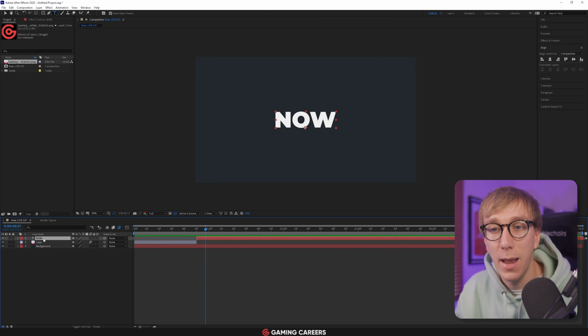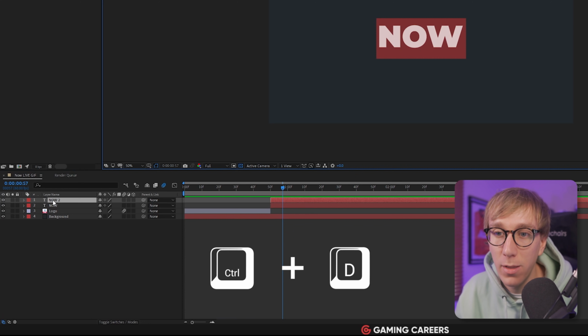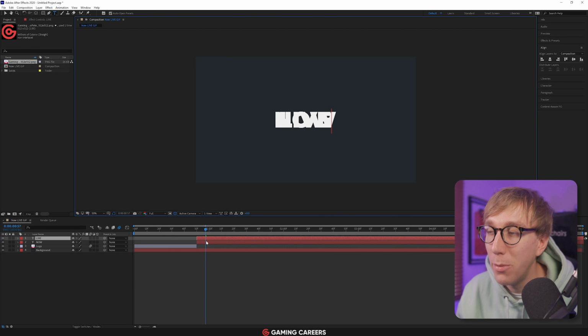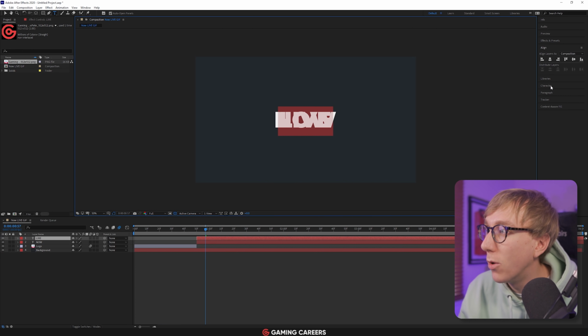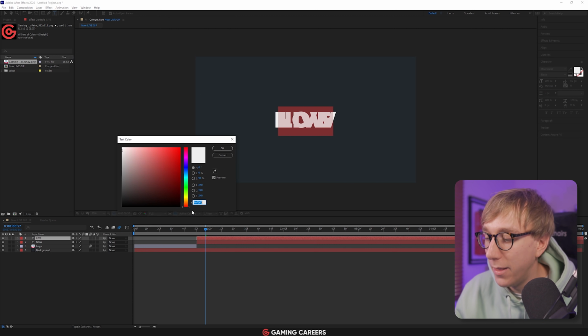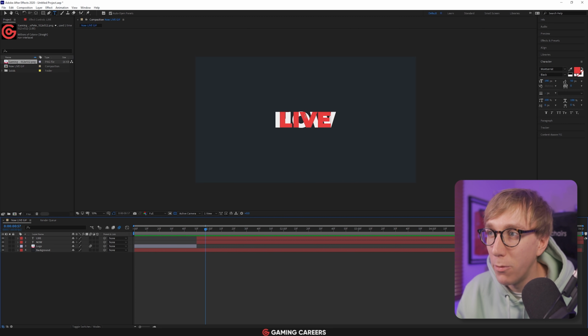So let's duplicate this layer by highlighting it and pressing Ctrl D, and then we can double click on the layer and actually type out the word live, and you can see them layered on top of each other, so you can't really read the words. But if we change the color of the word live by opening our character options, clicking this button, and then entering in any hex code, I'm going to use Gaming Careers Red. You can see that there's two different words here, now and live.